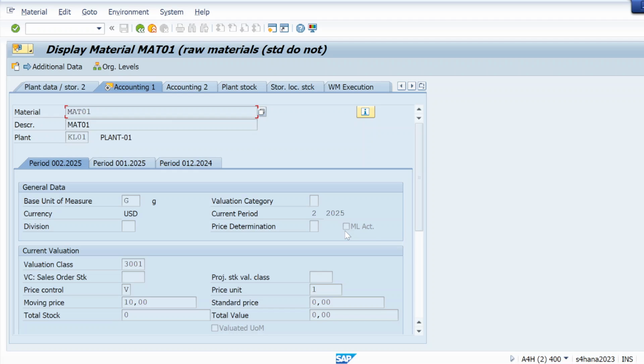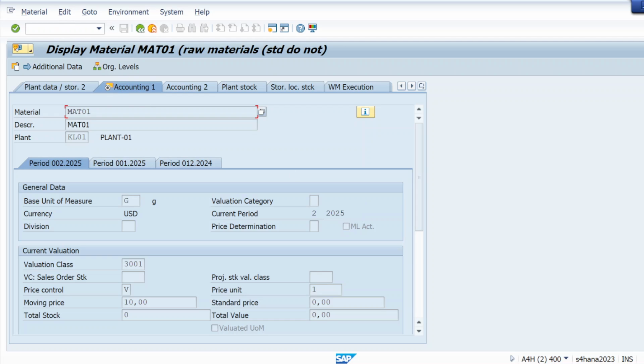Because I created that MAT01 material and at that time I didn't make the material ledger activated properly. So that was the reason. That's why it's not check marked.